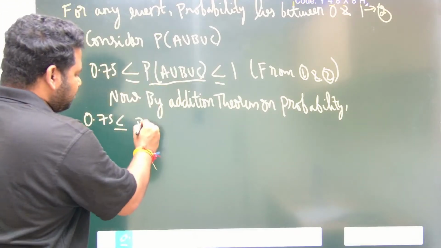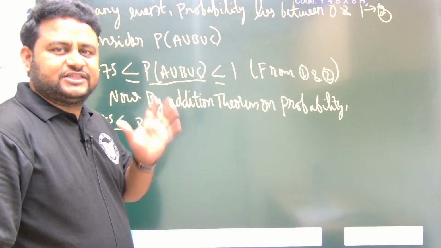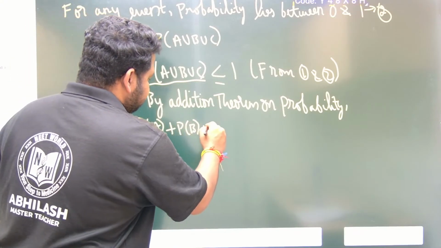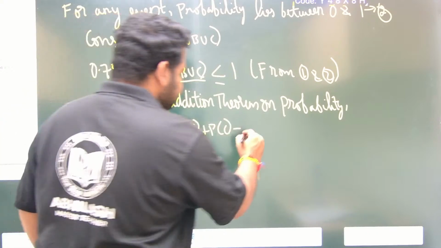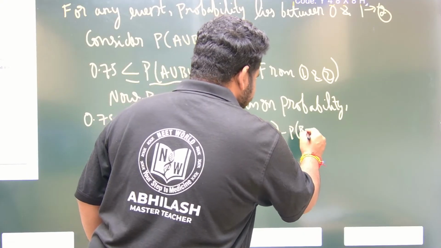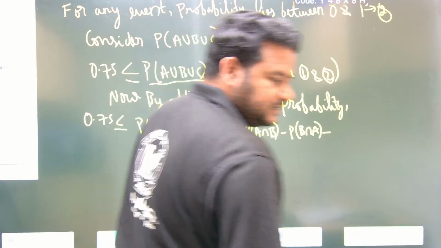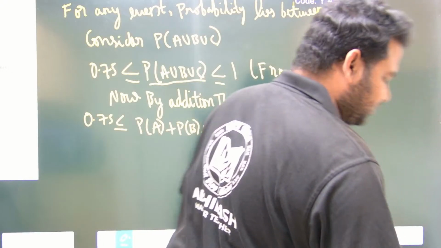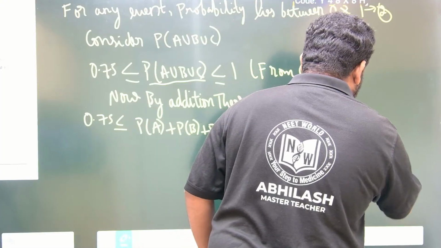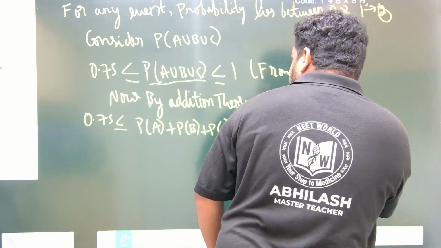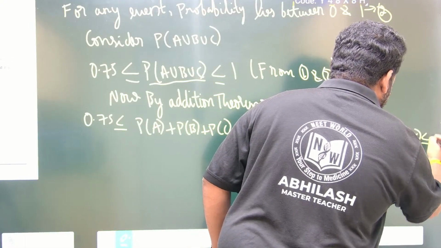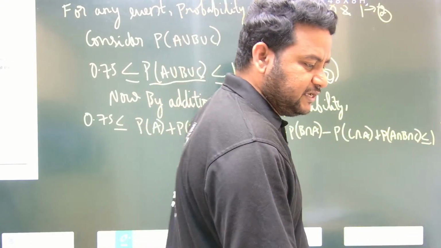We proved the theorem in the previous statement as well: P of A plus P of B plus P of C minus P of A intersection B, minus P of B intersection C, minus P of C intersection A, plus P of A intersection B intersection C, and this will be less than or equal to 1. The last value should be plus, friend.